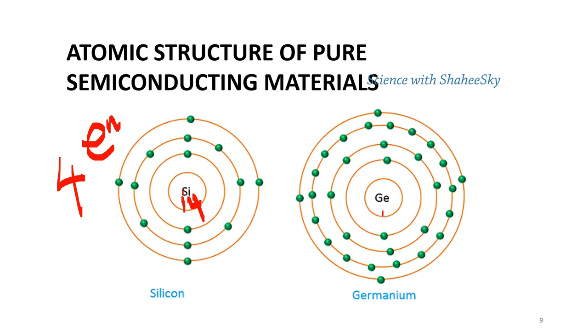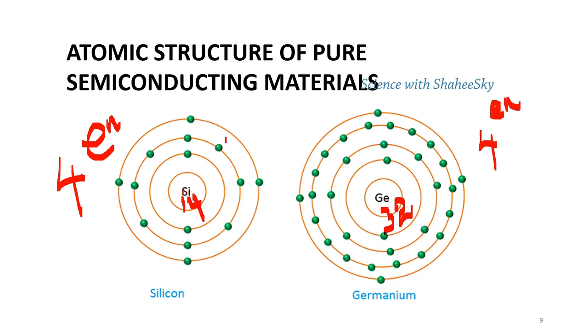As well, whether we consider this 32 atomic number with the germanium atom, there are also 2, 8, 18 and 4. There are also 4 electrons in the outermost orbit. So these 4 electrons in the outermost orbits tend to make the covalent bonding structure with the nearby atom in a crystalline formation. Whether the silicon ions are nearby with another silicon ion, they need to have their outermost orbit in the stable position.